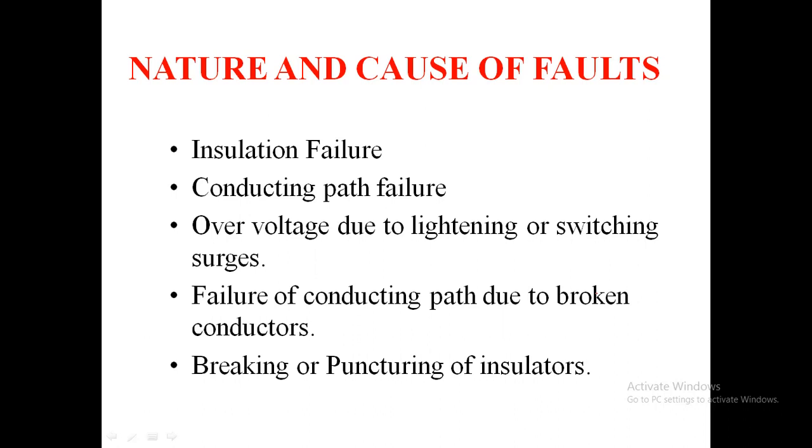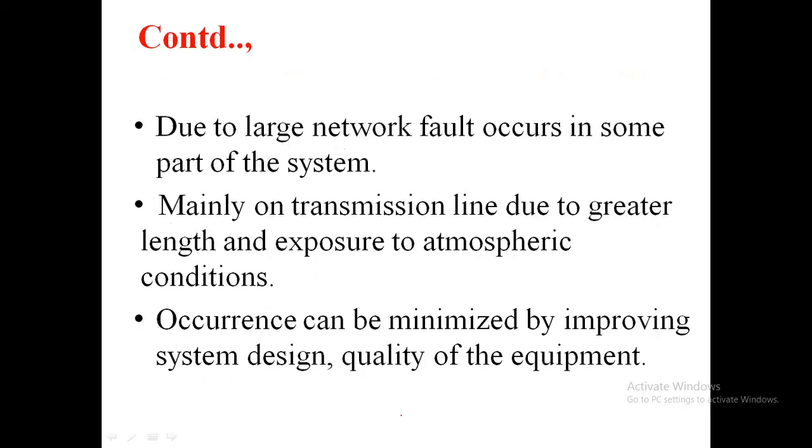A power system consists of generator, transformer, switchgear, transmission and distribution circuits. In such a large network the fault will occur in some part of the system. This fault may be due to over voltage, due to lightning or switching surges, failure of conducting path due to broken conductors, breaking or puncturing of insulators. So these are some of the nature and causes of fault.